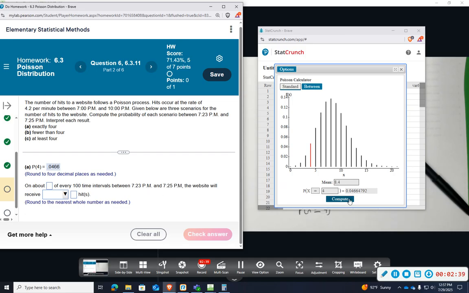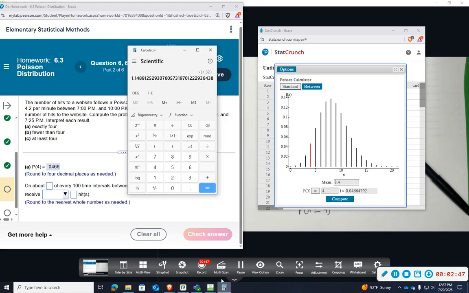So the probability of getting exactly 4 in one interval is given by the 0.0466. I'm now going to take that 0.0466 and multiply that times 100, because now we're talking about 100. Okay, so that gives me about 4.66.